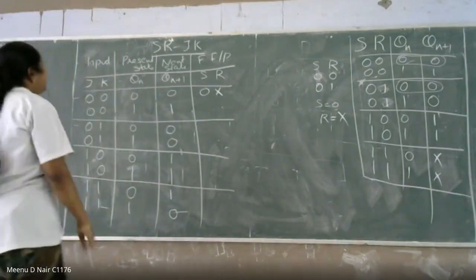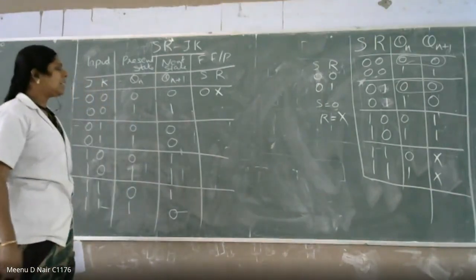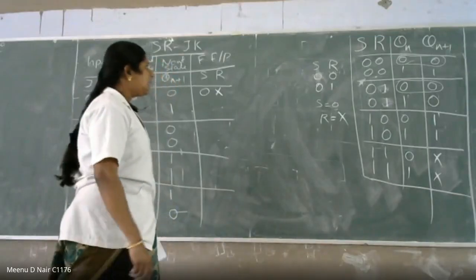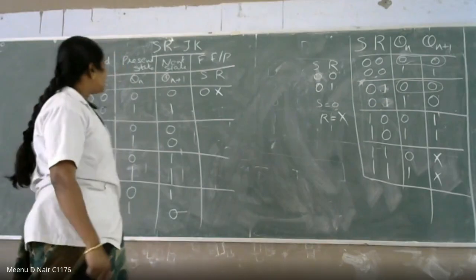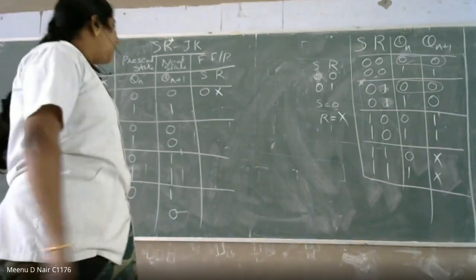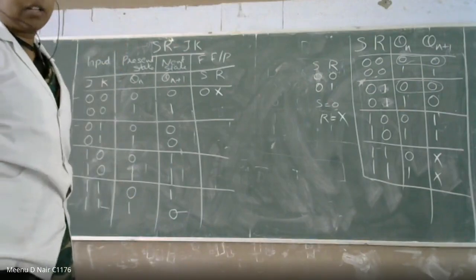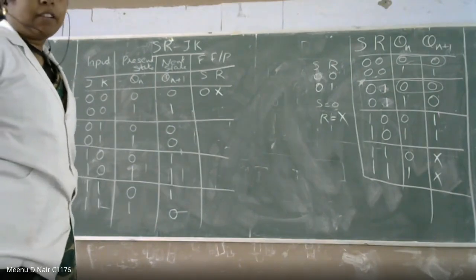Right. Then what is the condition? 1, 1. Present state is equal to 1. Next state is equal to 1. So you have to find those conditions from the SR flip-flop truth table. Present Qn is equal to 1 and Qn+1 is equal to 1. What is the input of the SR flip-flop?